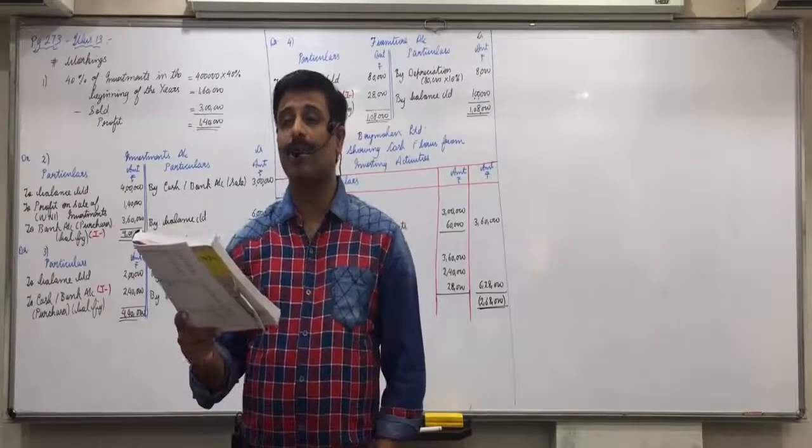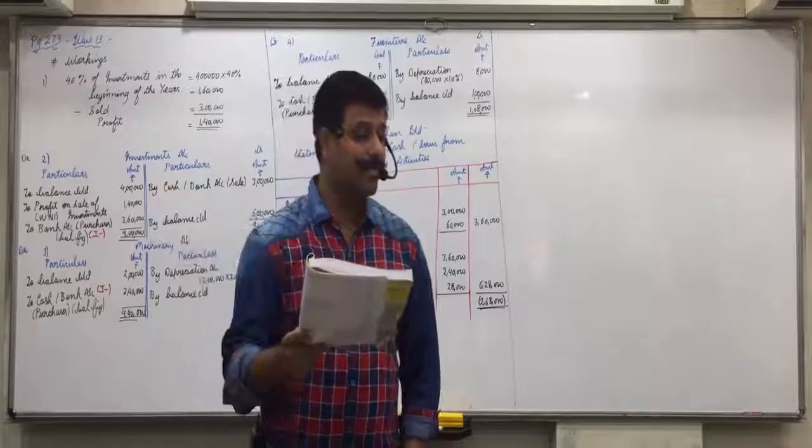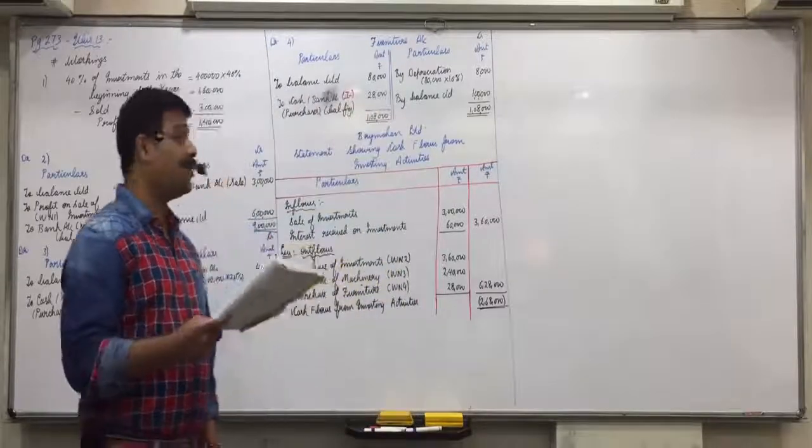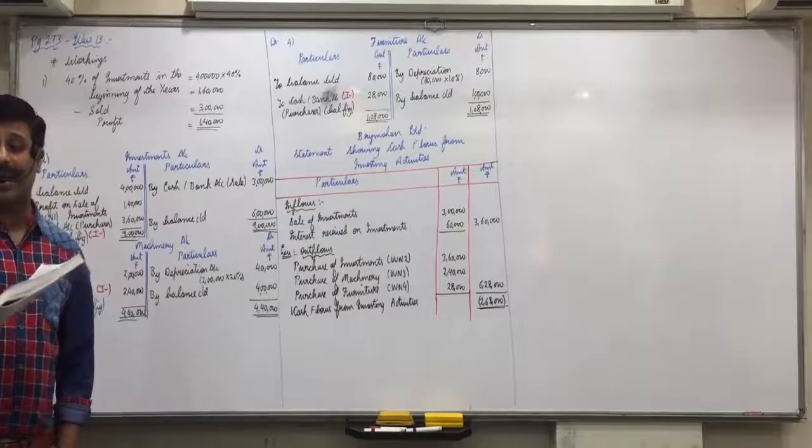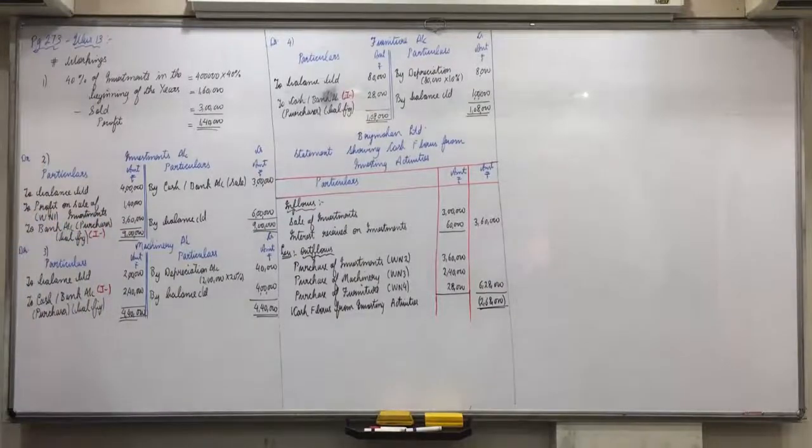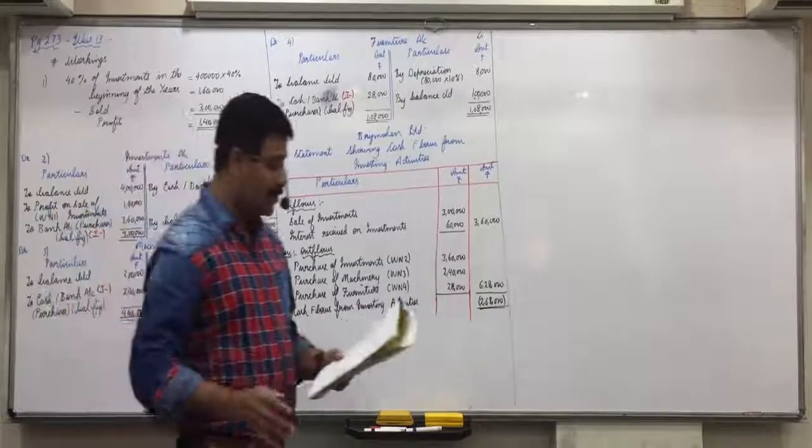Issue of shares, no effect. If shares is not related to investing activities, it is related to financing activity. Borrowing of money, okay? Redemption of debentures, no effect. Loan borrowed, no effect. So you can easily do it in homework. No workings are there. Directly I plus will come in inflows and I minus will come in outflows.